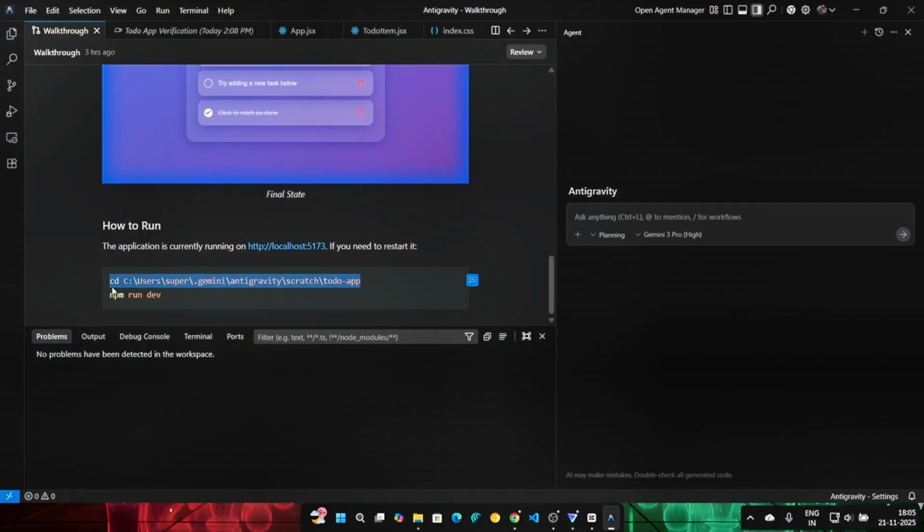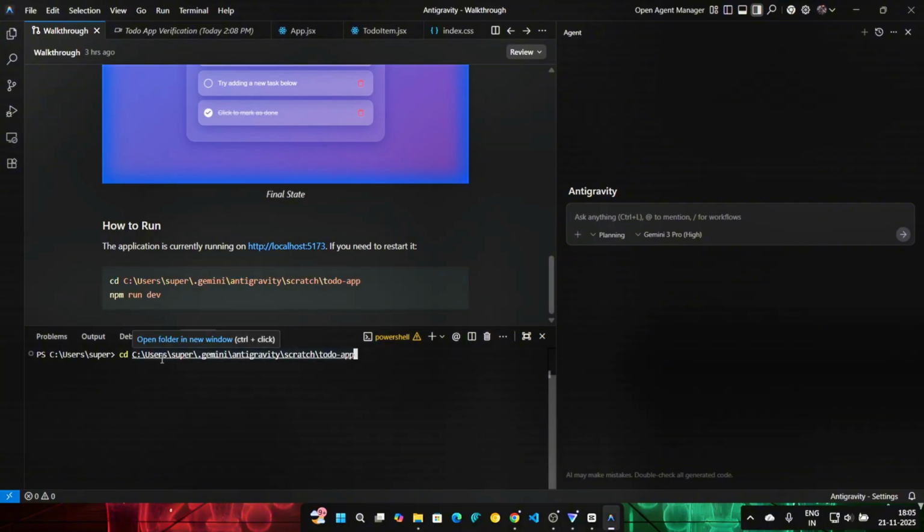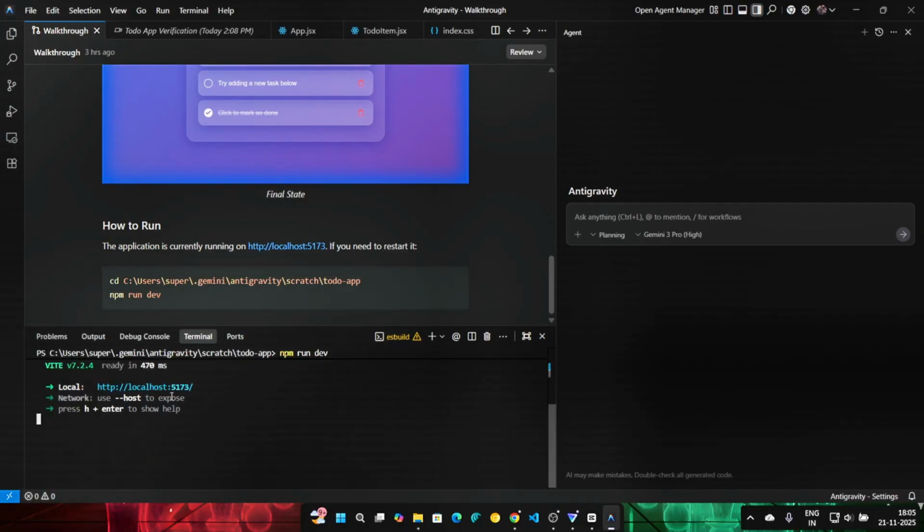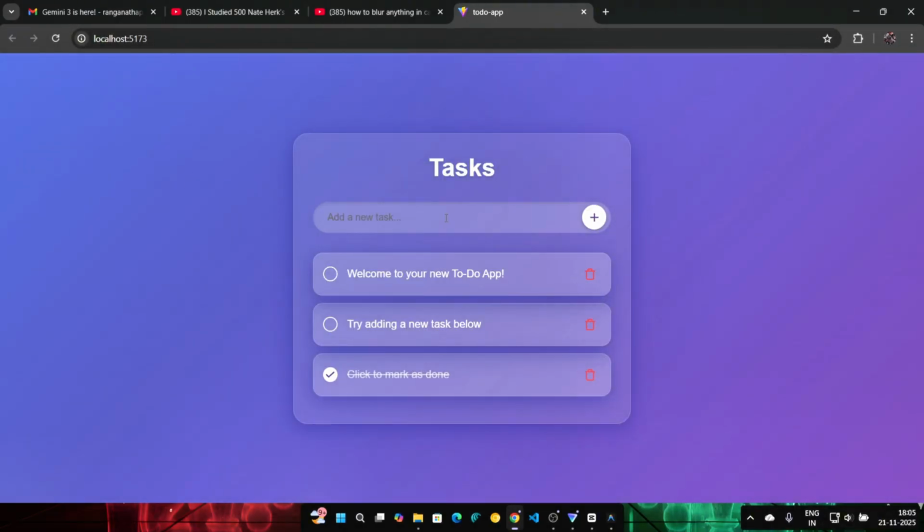I copy this code, Control C, go to the terminal, paste it. Right now I am inside the C drive, inside the Antigravity folder, and in that to-do list app. npm run dev. I'm lazy to type that as well, so I'm going to paste it, enter, and boom, I got my localhost working. If I Control-click, this opens my to-do list app.